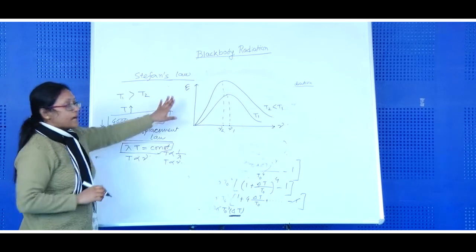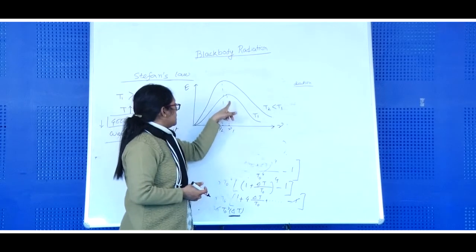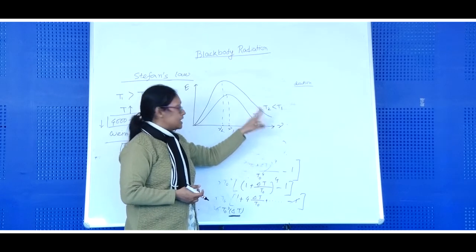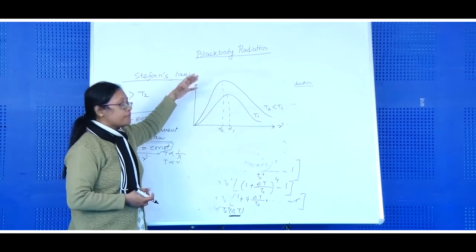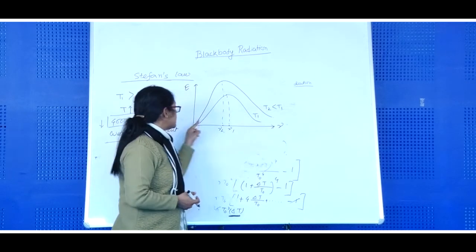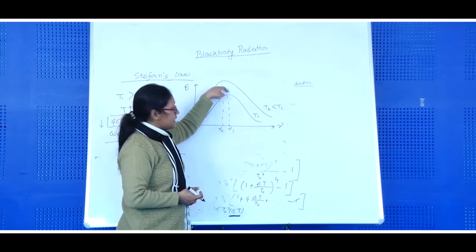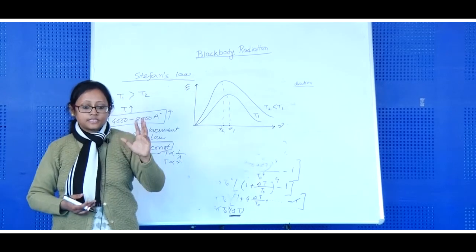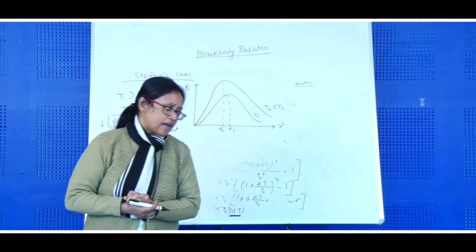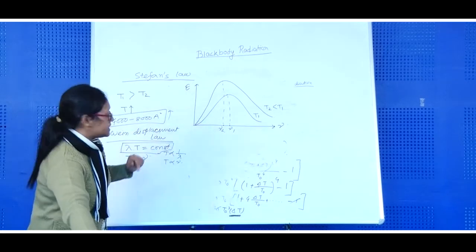Okay. Now look at this graph. What does this graph tell? This graph tells that if you plot the energy distribution graph of a black body at a particular temperature T, you will see that with the increase of the frequency, the energy increases. Then at a particular frequency it is maximum, then again it goes on decreasing. It was the experimental result. There was no theory in the late 19th century.